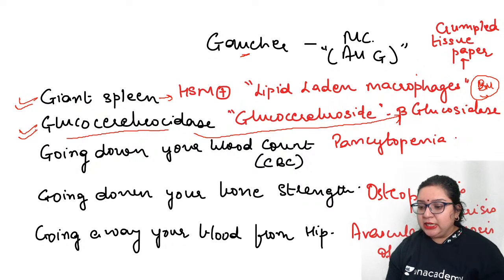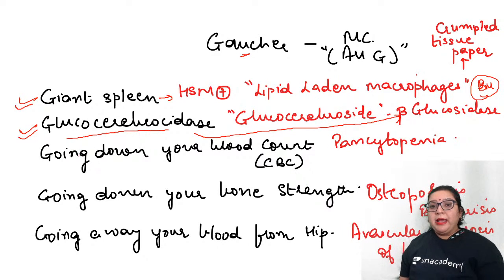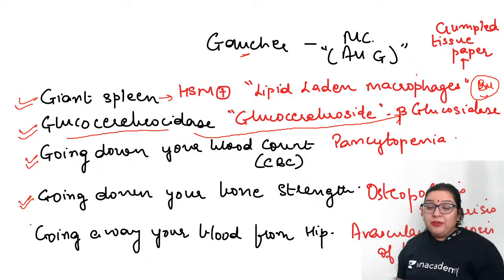Then the third G is going down your blood count, which is the CBC. So CBC, pancytopenia, isn't it? Very simple. Fourth is going down your bone strength. So bone strength goes down, that is osteoporosis and bone crisis. And the fifth G is going away of your blood from the hip, which is the avascular necrosis of the hip.